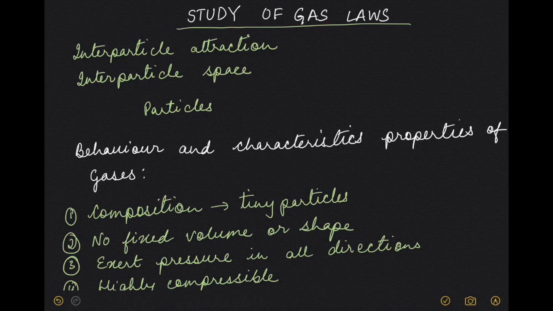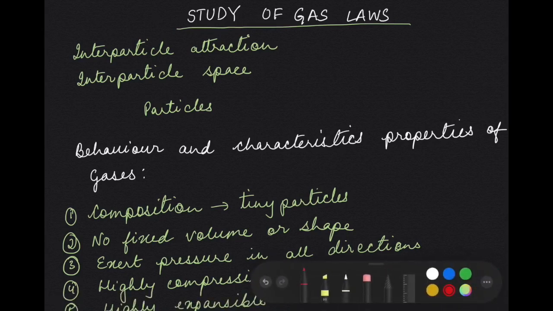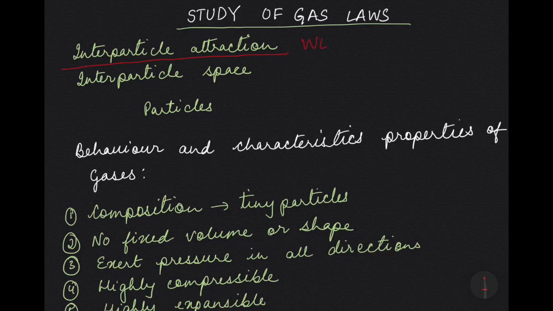In the study of gas laws, we are basically talking about gases. When we talk about a gas, we are talking about the state of matter in which the interparticle attraction is very weak, and the interparticle space is very large. So gases have very weak interparticle attraction between them, and the interparticle space between them is very large. So as a result, what happens?